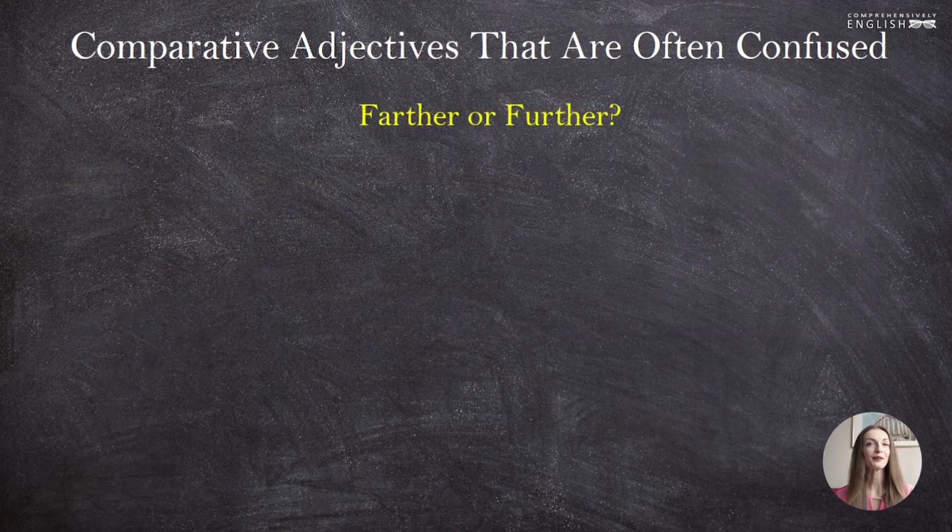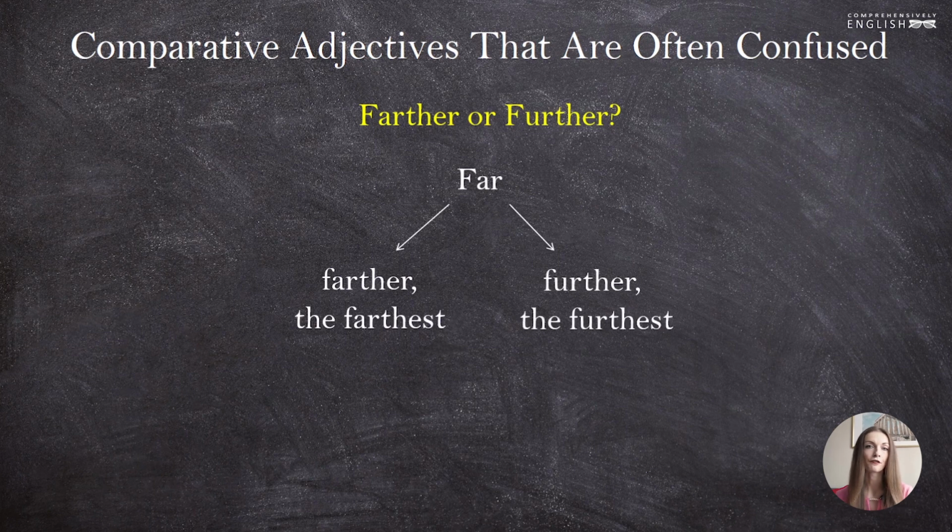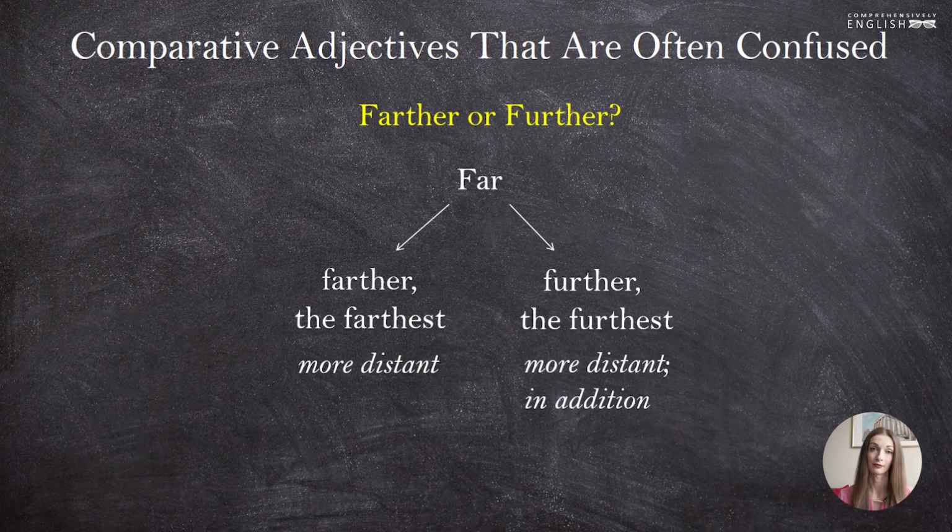Now, another problematic adjective, the comparative and superlative forms of which often confuse English learners, is the adjective far. We can say far, farther, the farthest, and far, further, the furthest. Far, farther, the farthest means more distant physically. And far, further, the furthest means more distant physically and metaphorically. And it also means in addition. Let's look at some examples.